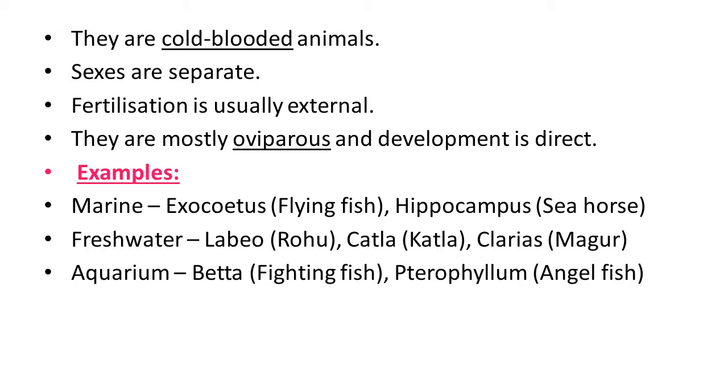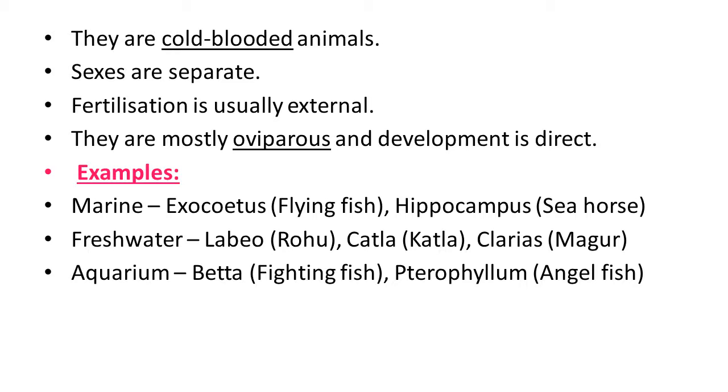These animals are cold-blooded animals. It means that they do not maintain their body temperature according to the external temperature. They also have separate sexes, male and female. Fertilization is generally external here. They are mostly oviparous and development is direct in these animals.